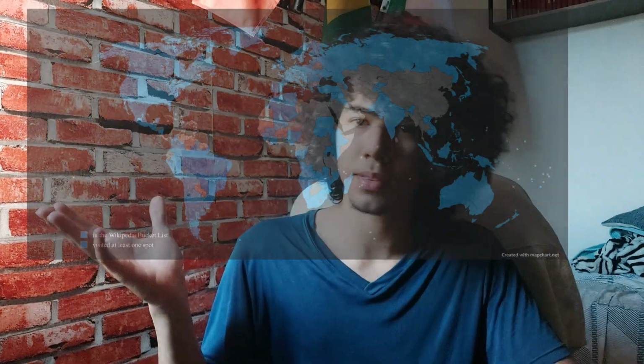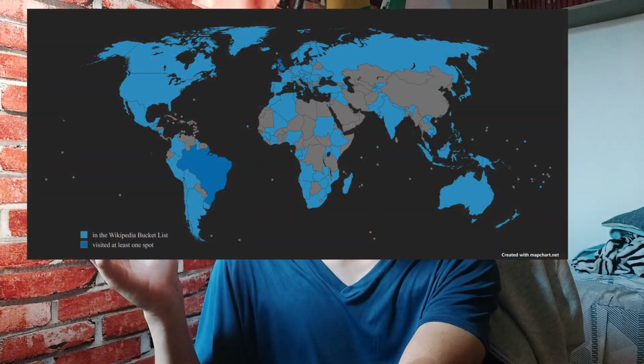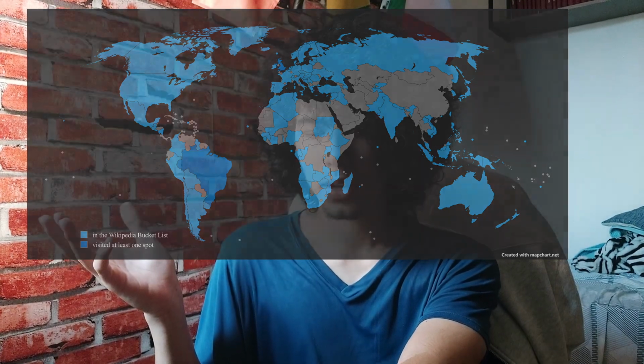And after that, I noticed that a bunch of countries were left out. This is the map that I made right after the completion of the list, and I thought it was very empty still because I don't know. It was just kind of wrong to see that there were so many places that were left out of this list, and so I decided to create an expanded bucket list.